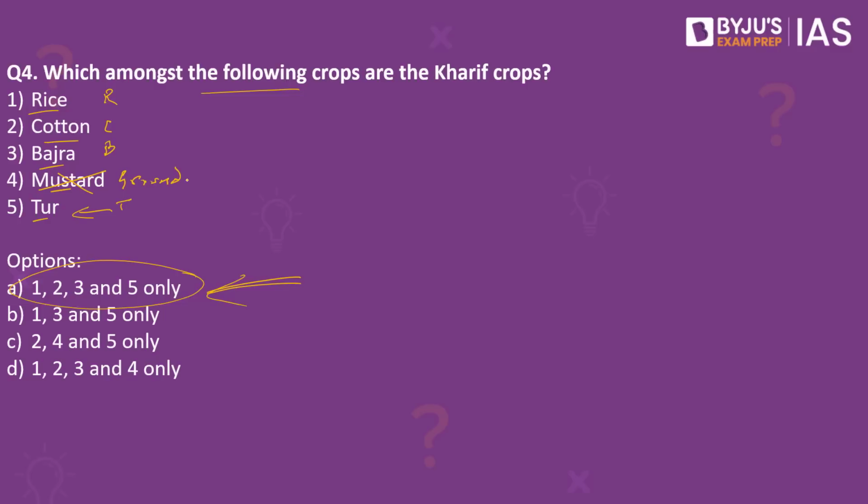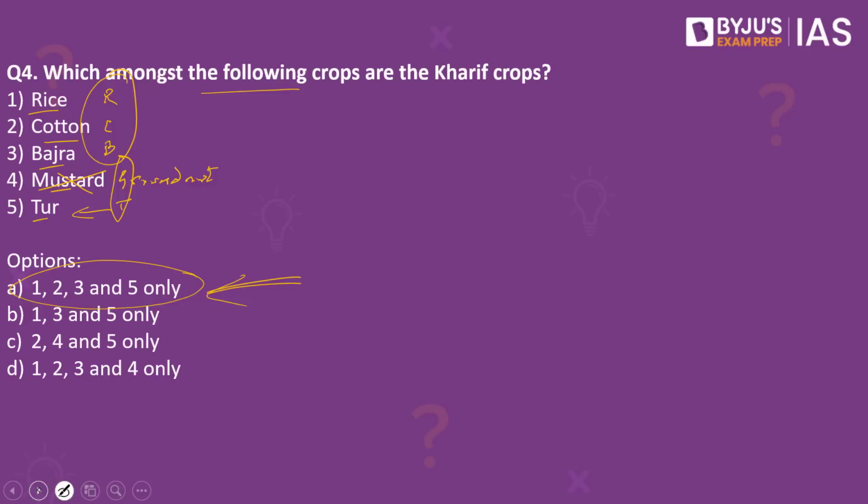So remember, when we speak about the Kharif crops, the code that you have to remember is RCB followed by Gujarat Titans, which stands for rice, cotton, bajra, groundnut and tur. Groundnut happens to be predominantly a Kharif crop.